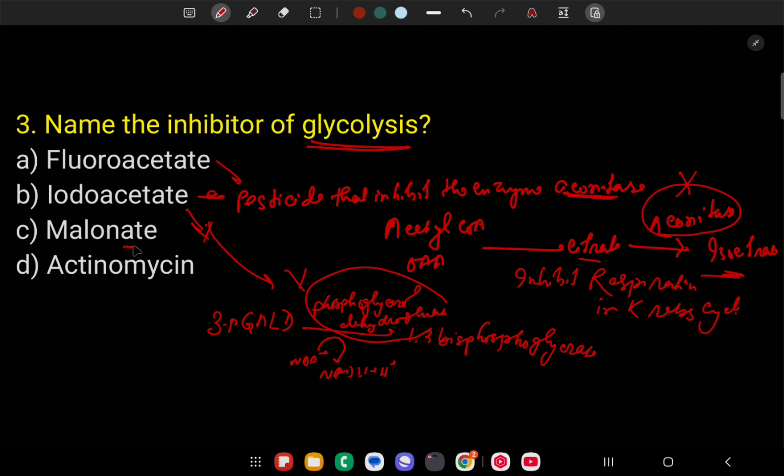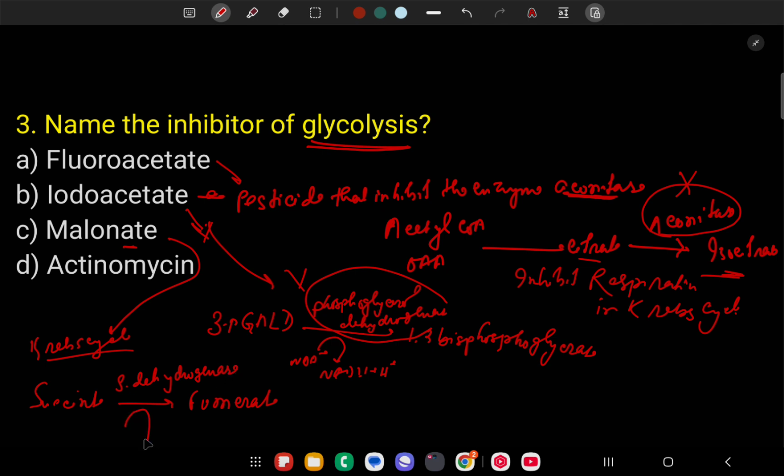What is the function of malonate? Again, malonate: in the Krebs cycle, we know succinate is converted into fumarate by the succinate dehydrogenase enzyme, which converts FAD to FADH2.